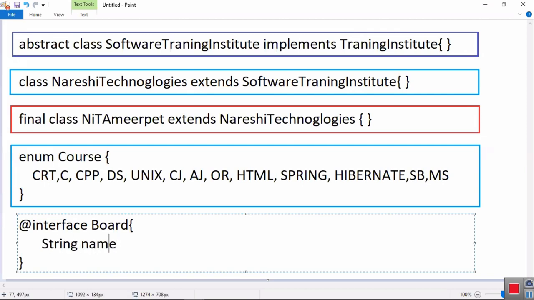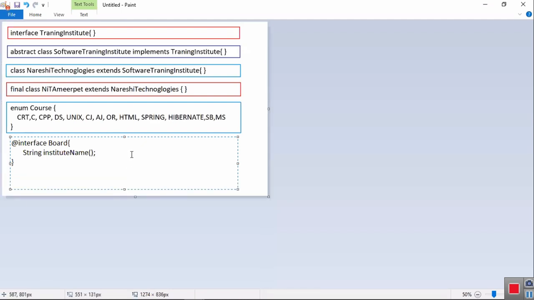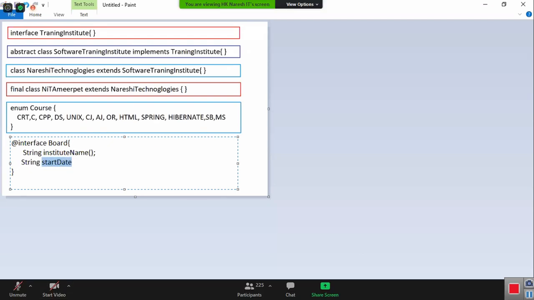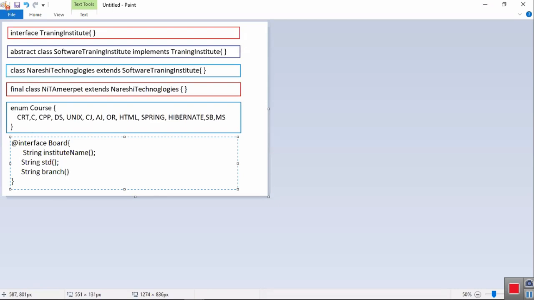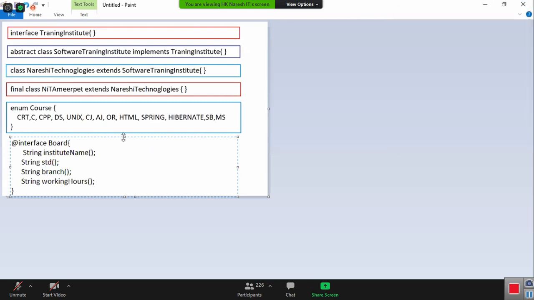String instituteName, String startDate, String branch, String workingHours. Tell me, all these details are placed on a board.